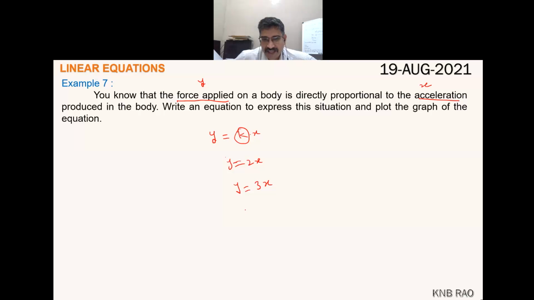Okay, y equals x happens when k is 1. Understood? Remember, children, if you plot a graph of all these, y equals x, or y equals 2x, or y equals 3x, or anything, they will definitely pass through the origin.